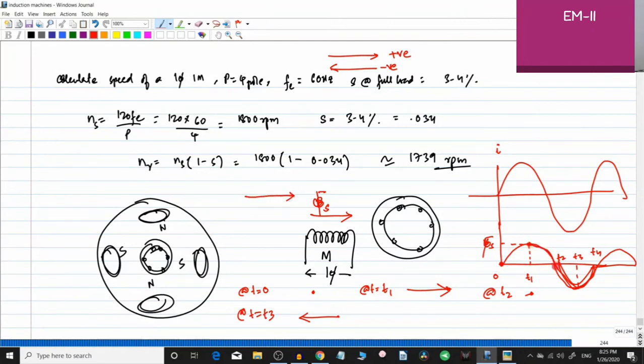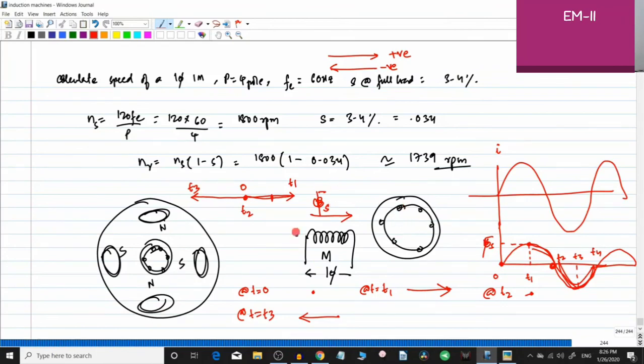From there it is decreasing like this in the positive direction. So it is coming back, decreasing, and it is coming to 0 at this point here at t2. From t2 to t3, it is going to the negative direction, going to a maximum. So this is 0 and this is your t1, and somewhere here between t1 and t2 will be somewhere here, and here it is t2 and here it is t3. So in one plane it is increasing and decreasing. Okay, I hope that is clear.